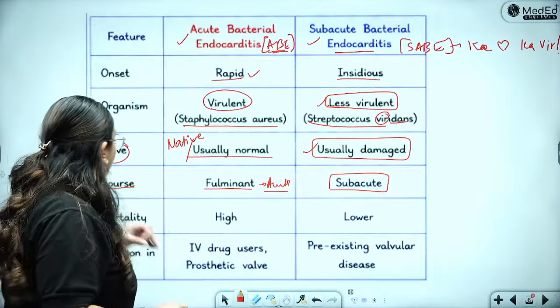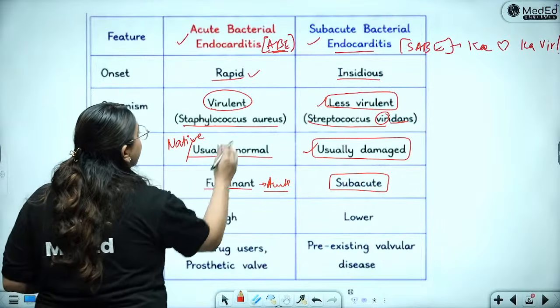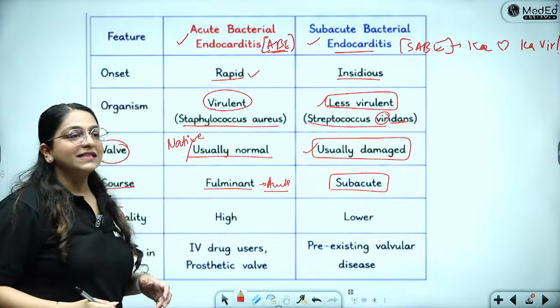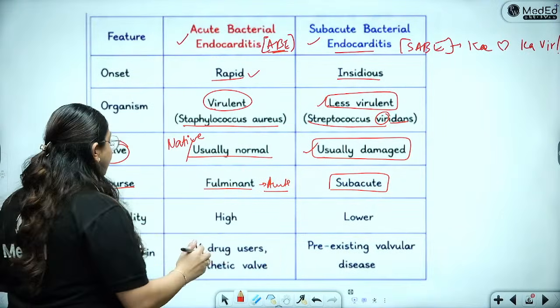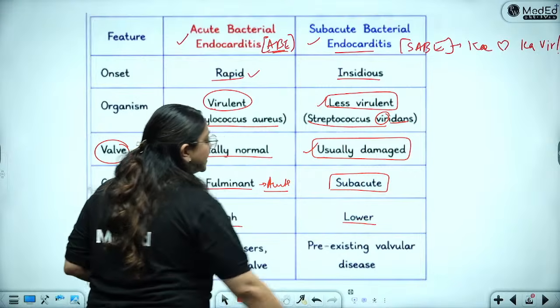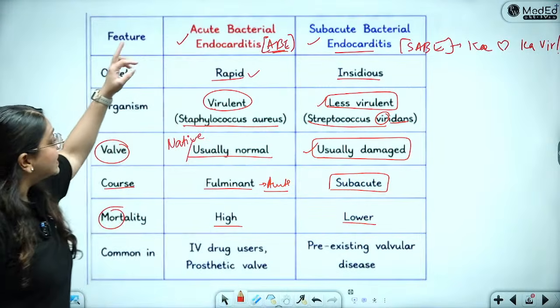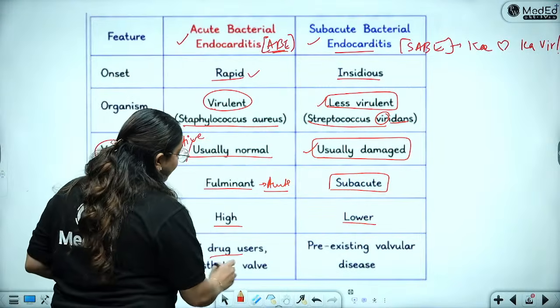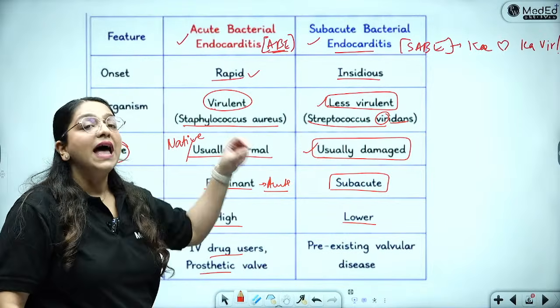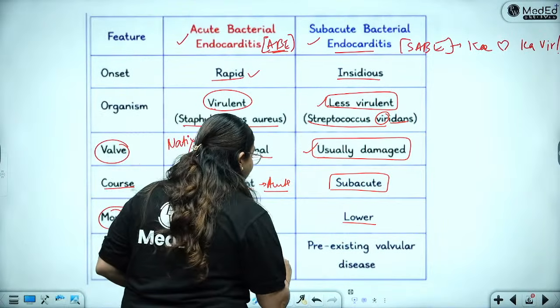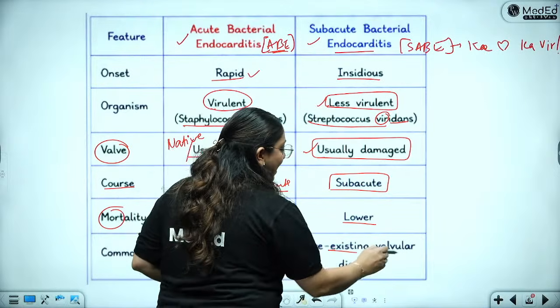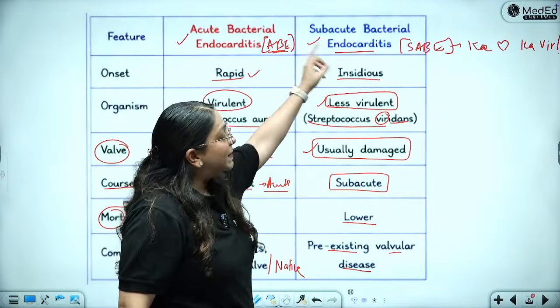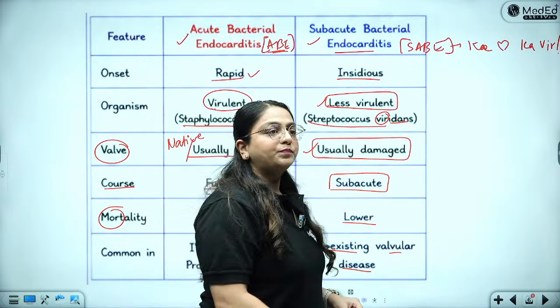Okay. Now, what happens to mortality? Of course, something as explosive as the word ABE is going to be highly mortal. So it is very high mortality and here it is lower mortality. ABE is seen commonly in IV drug users and sometimes also prosthetic valve users. This can also be seen in the native valve of normal people. Whereas SABE happens in pre-existing valvular disease, and specifically with this viridans.